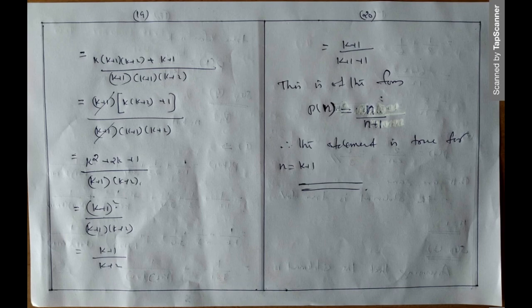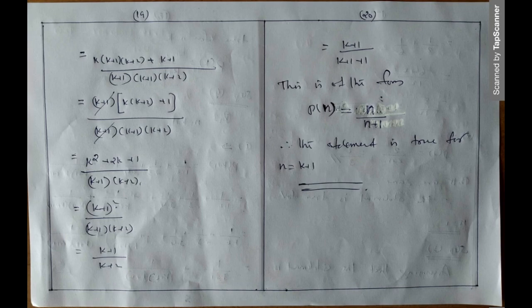After assuming that this is true for k, we are going to approach whether this is true for n is equal to k plus 1. Suppose the number you have selected is 10, then next you are going to check whether this is true for 10 plus 1, 11. So if you take 10, you must take 11; if you take k, you must take k plus 1.